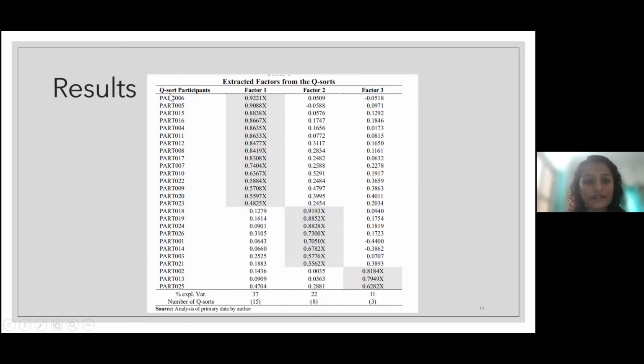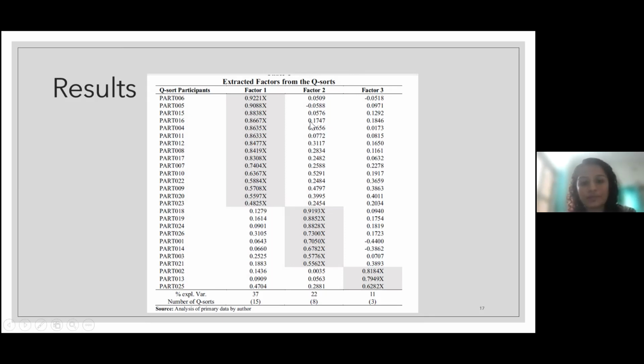Here it says Q sort participants. The person has given the names of participants as PART 006 or 001, and so on. PART means participants.